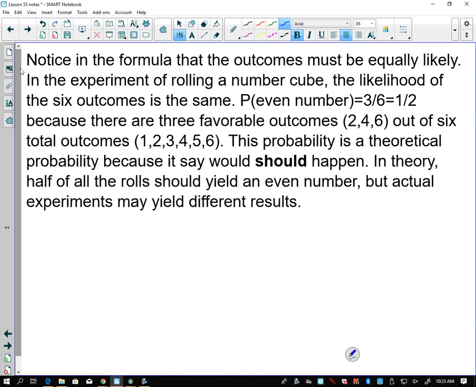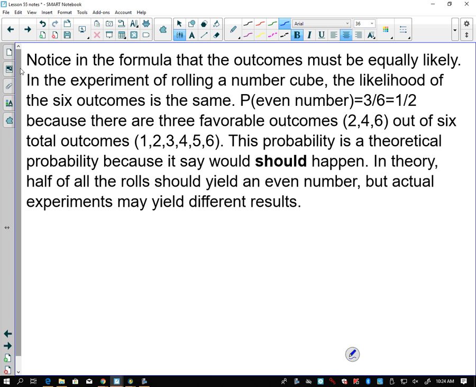We want to notice in the formula that the outcomes must be equally likely. In the experiment of rolling a number cube, the likelihood of rolling the 6 outcome is the same as rolling anything else. The probability of rolling an even number, as we've seen, is 3/6 or 1/2, because there are 3 favorable outcomes, 2, 4, and 6, out of the 6: 1, 2, 3, 4, 5, 6. This probability is a theoretical probability because it is what should happen. We haven't rolled the die yet. So theoretically my probability is 1/2. In theory, half of all the rolls should yield an even number, but an actual experiment may yield different results.